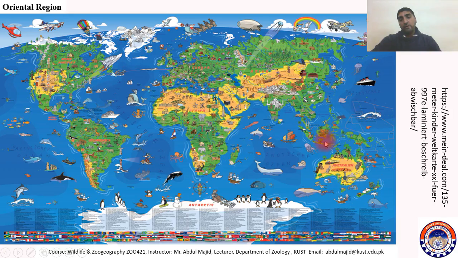And here, as I told you, the Wallace line is acting as the boundary between the Australian region and the Oriental region. It starts between Bali and Lombok, then goes deeper between Borneo and Celebes, and then goes to the Philippines, and in this way separates the two regions from each other.